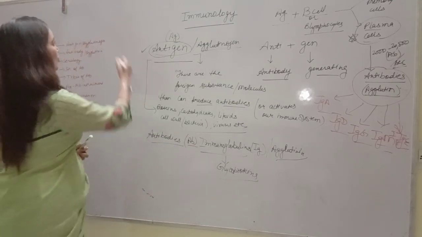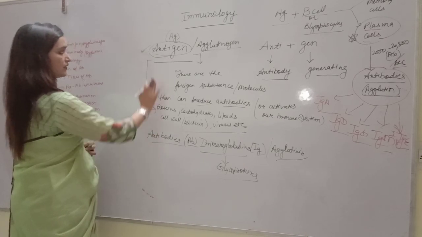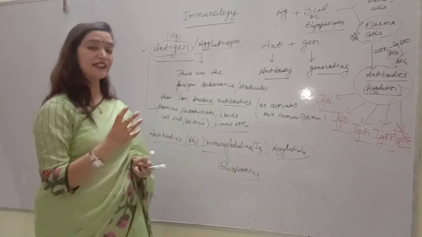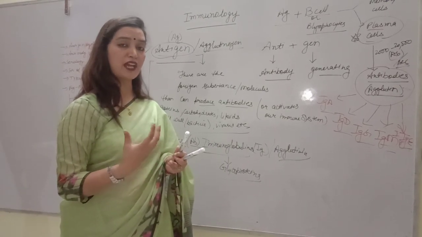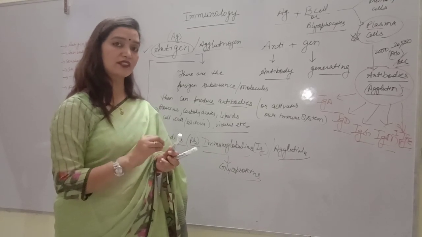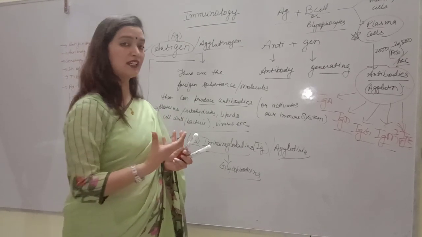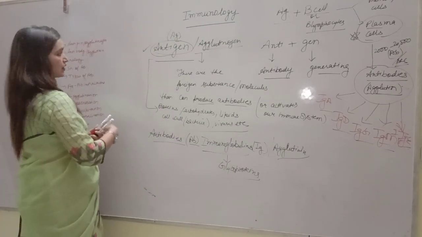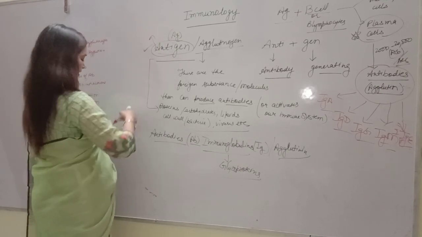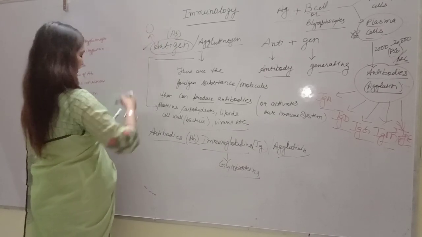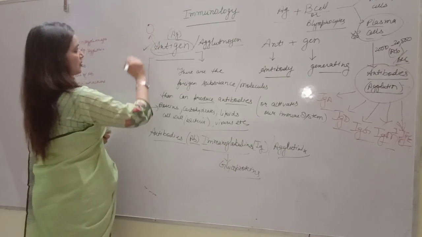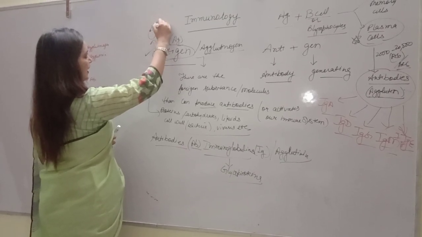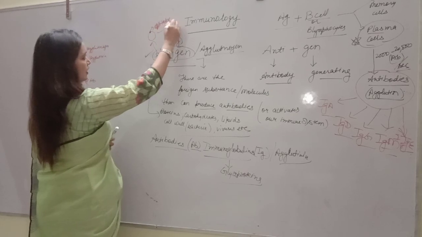Now, these antibodies are very specific to their antigens. How are they specific? Like a lock and key concept, antibodies also have a specific place where antigen comes and binds. Similarly, on the antigen surface there is a specific site on which antibody binds. Suppose this is the antigen and here is the specific site where antibody binds. This is called epitope.